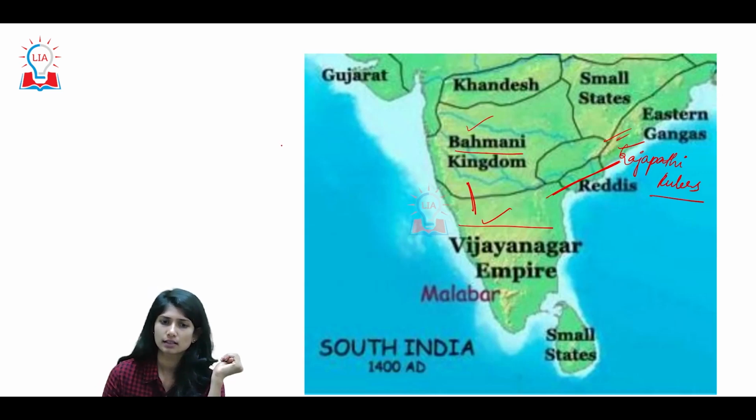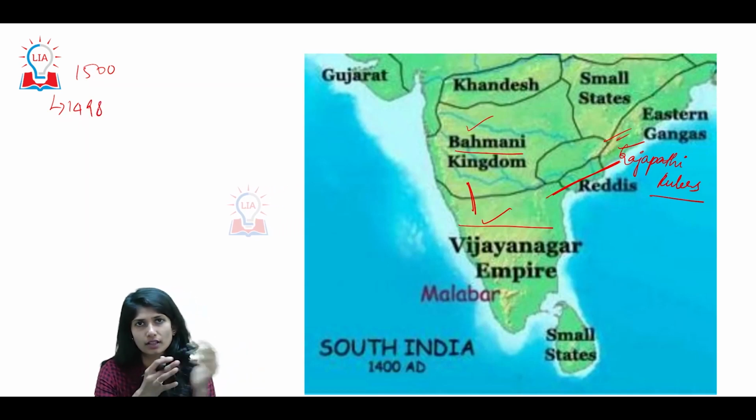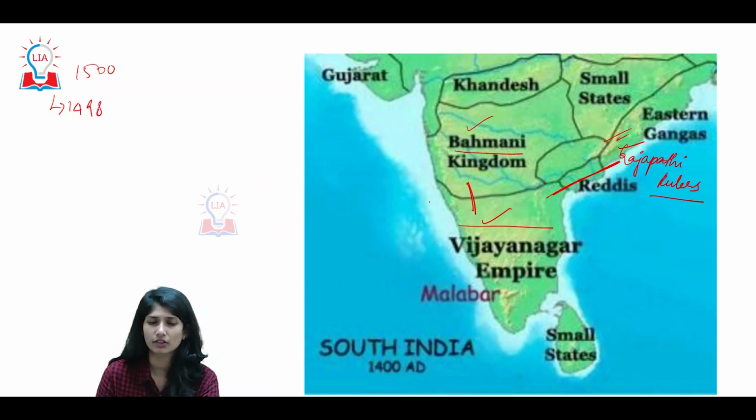Now, look at this. At this point of time, somewhere around the 1500s, or 1498, Vasco da Gama discovered the sea route to India, which meant Portuguese, or basically European, entry into India. Bahmanis welcomed them. They also had multiple trade routes, which were flourishing.